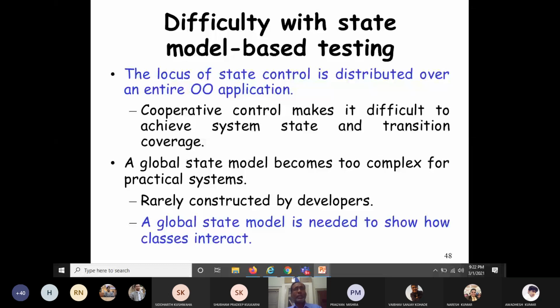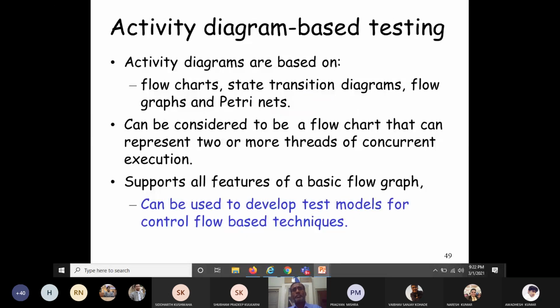Now let's quickly take another 5-10 minutes on an activity diagram and some other diagrams. You know that activity diagrams.